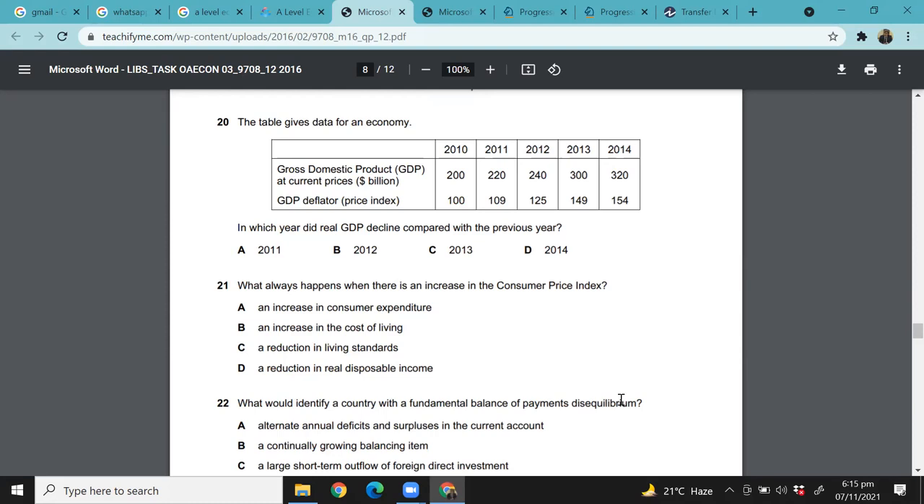In which year did GDP decline compared to the previous year? Do you know how you will calculate this? Okay, don't worry about it. Let me show you. Have a look at this.